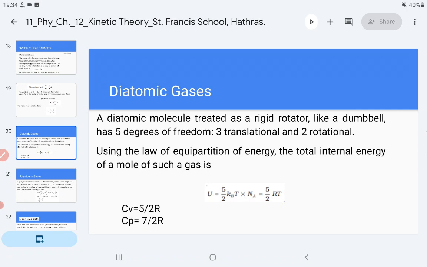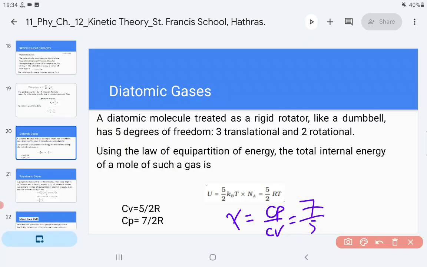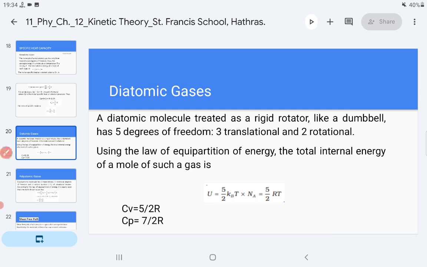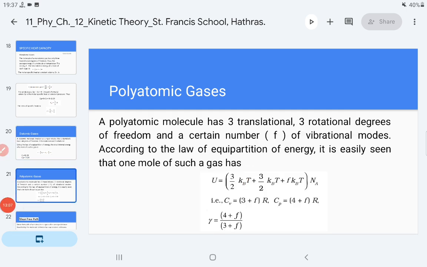Okay, I hope all this stuff is clear to you. Let me write here, it is not mentioned. The gamma value for the diatomic molecule is Cp upon Cv equals 7 by 2 R upon 5 by 2 R. It comes out to be 7 by 5. Alright, now let us move ahead with the next, polyatomic gases.